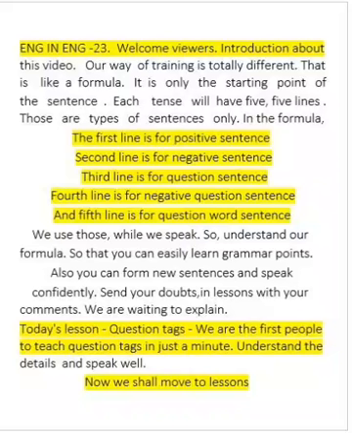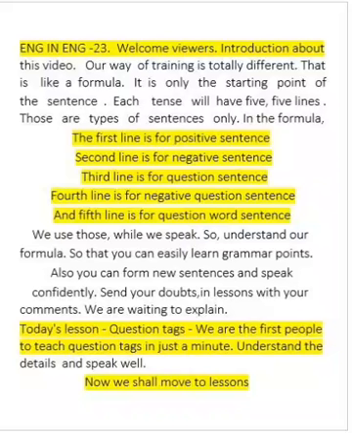Our way of training is totally different. That is like a formula. It's only the starting point of the sentence. Each tense will have five lines. Those are types of sentences only.